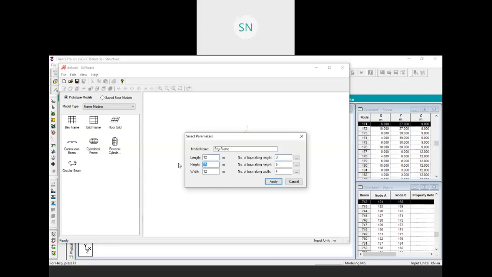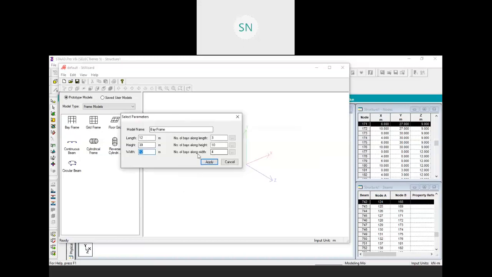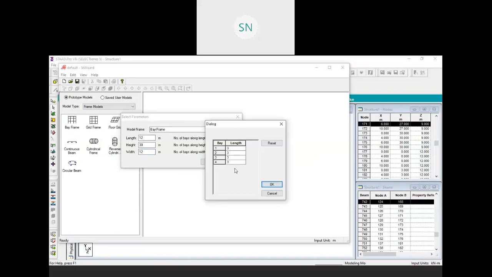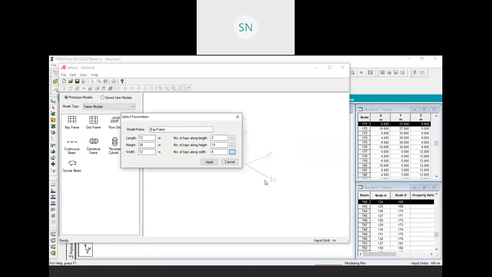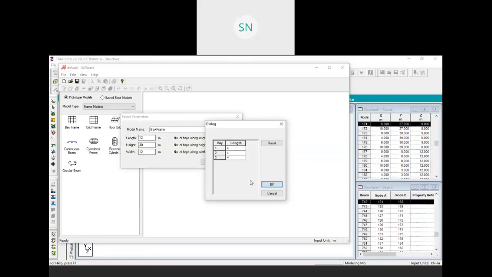Height should be 30 meter with 10 division, and the width should be, let me check what we have, 12 meter. Okay, and 4 division. All divisions must be with a 3 meter. Just fine. Here we have 4 meter divisions and here we have 3 meters divisions.